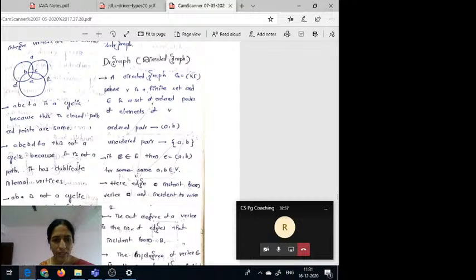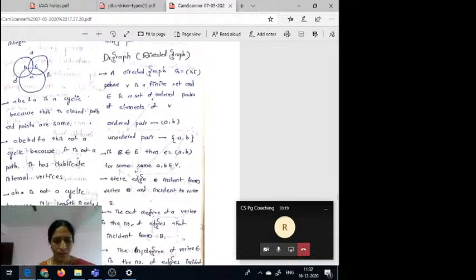For a path, all vertices must be distinct and the edges must compulsorily exist in that graph. Then only we can say that it is a path. And this is not a closed path because these two points, A and F, are not the same.